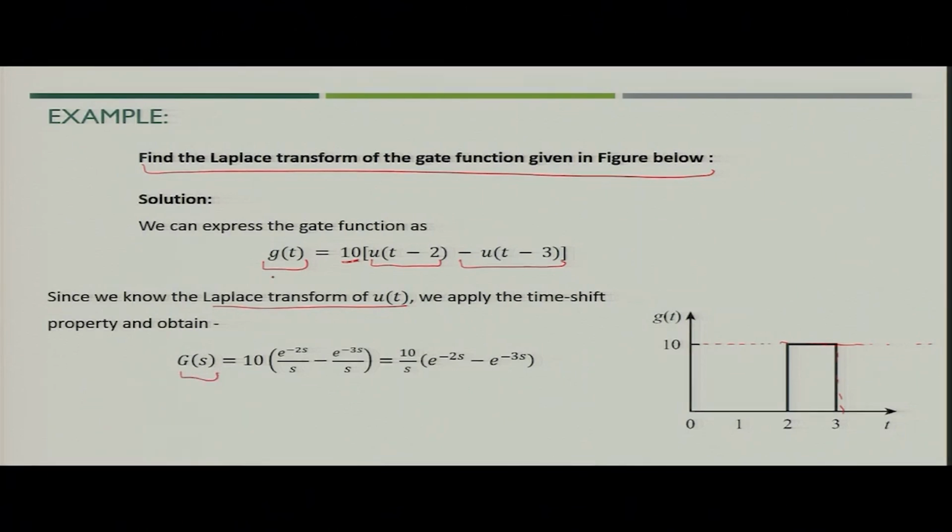The Laplace transform of g t will become g s, that is nothing but 10 into e to the power minus 2 s by s minus e to the power minus 3 s by s. When you simplify, you will get g s, that is 10 by s into e to the power minus 2 s minus e to the power minus 3 s.